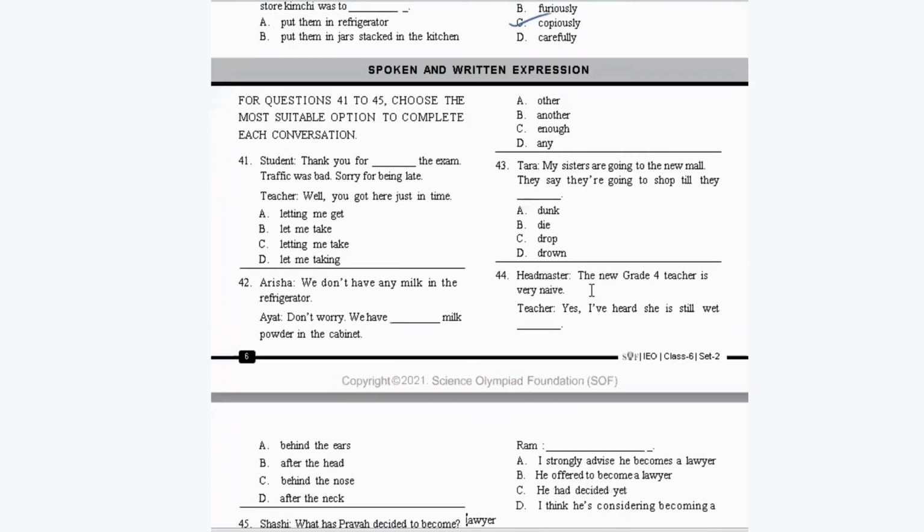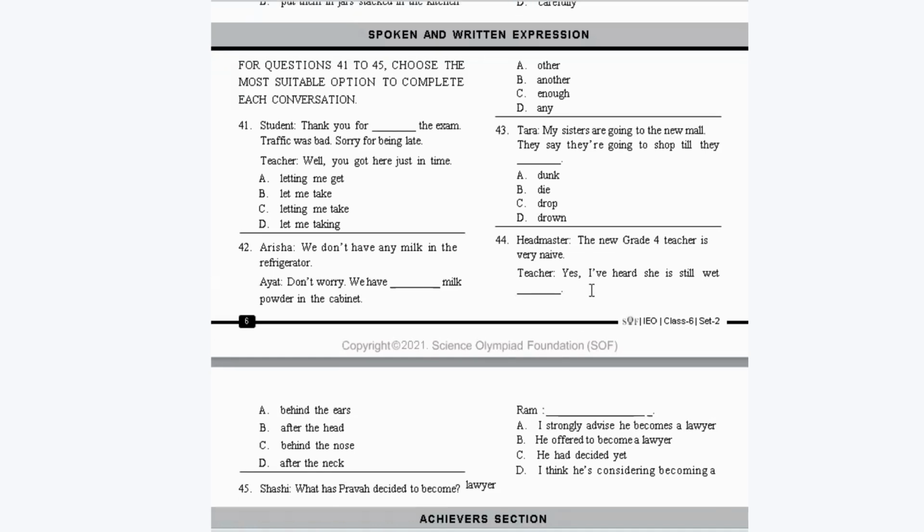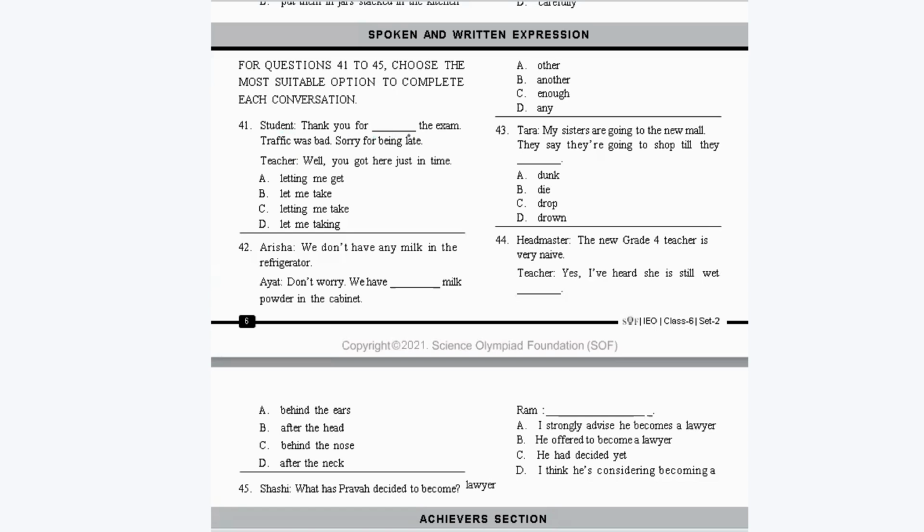Now let's go to the third section, that is spoken and written expression. In this section, you have to choose the most suitable option to complete the conversation. Student: Thank you for dash the exam. Traffic was bad. Sorry for being late. Teacher: Well, you got here just in time. So it should be thank you for letting me take the exam. Okay, so it should be option C. Okay, letting me take the exam.